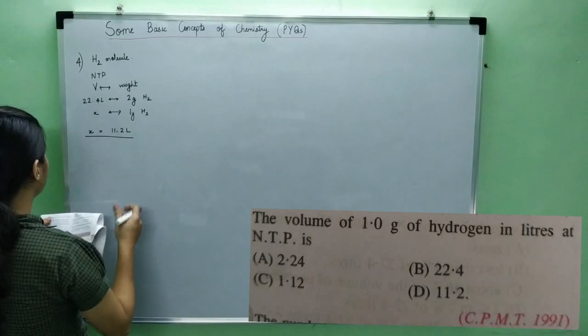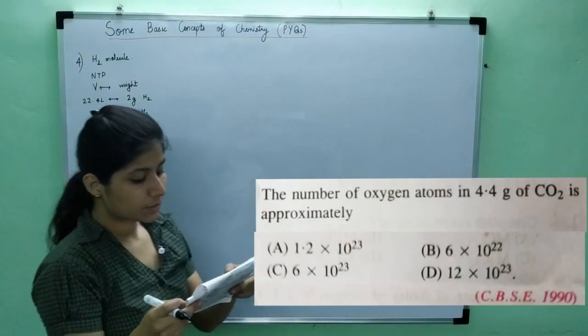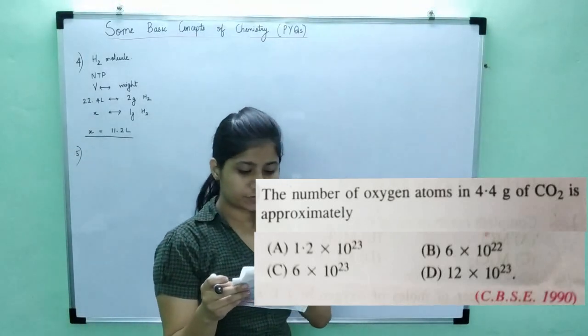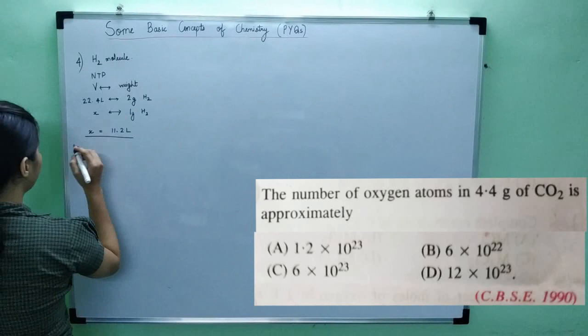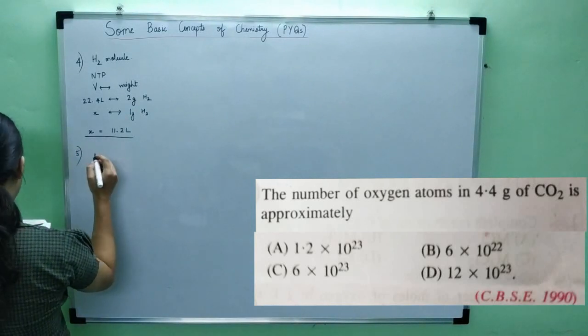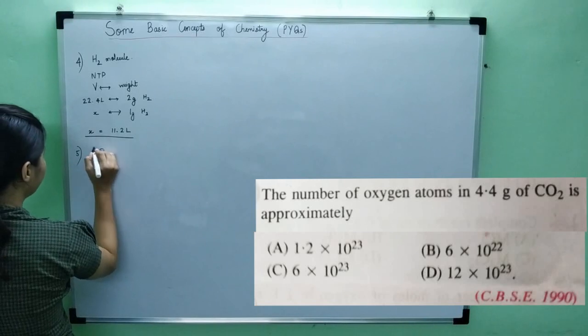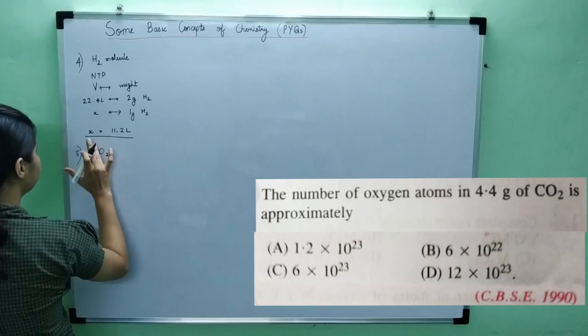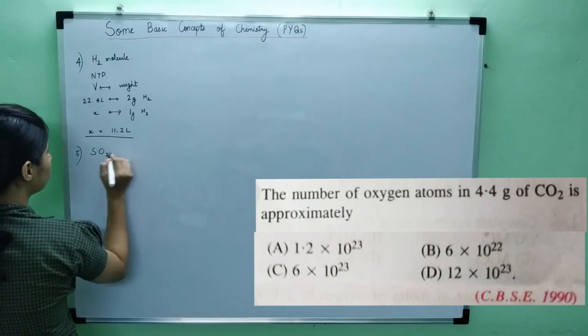Now let's look at the next question. The next question says, the number of oxygen atoms in 4.4 gram of carbon dioxide is approximately. What do I have to find? The number of atoms of only oxygen. Previously in sulfur dioxide, we had to find the total, but now only oxygen atoms.